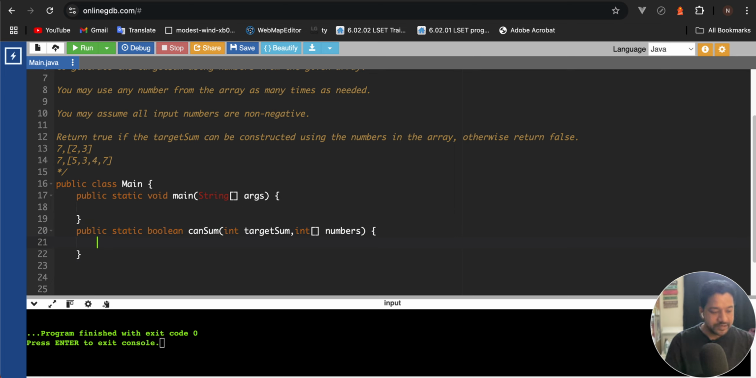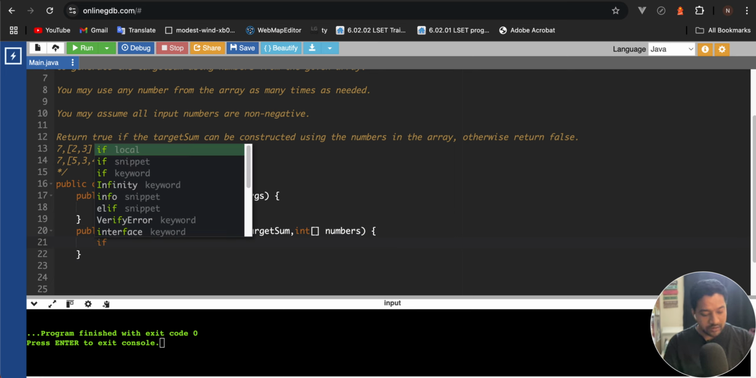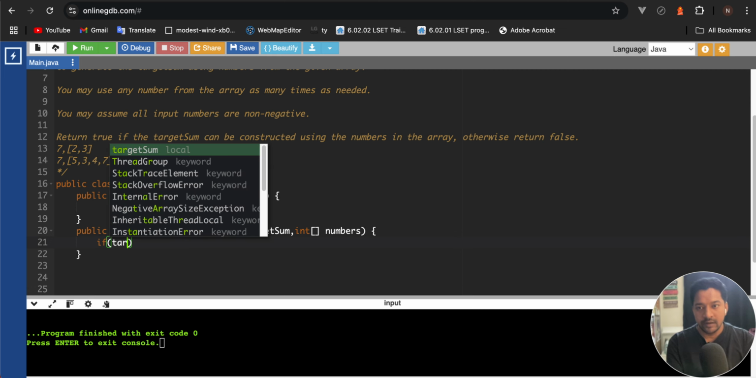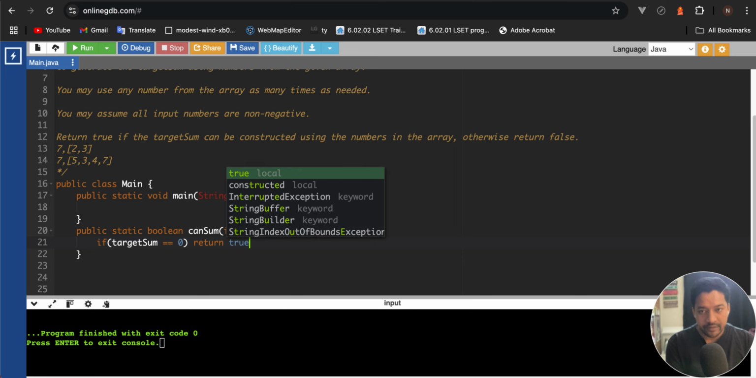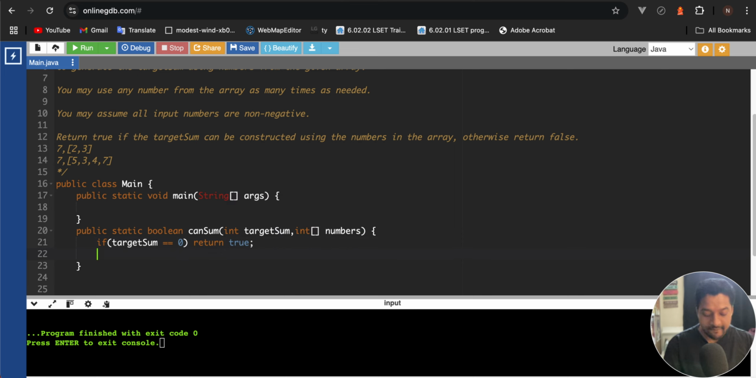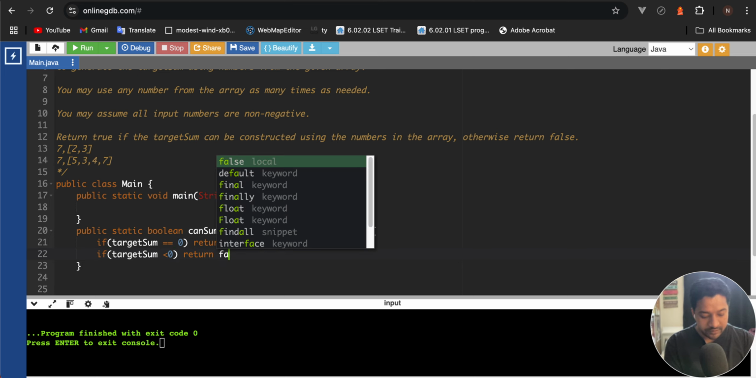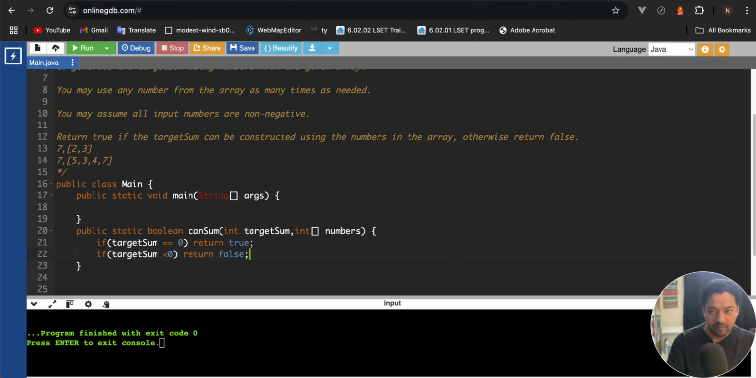So what is our base case? If target sum equals 0, in that case we'll return true. Okay, fine. If target sum is less than 0, in that case we'll return false. Fine. Now what will be the recursive approach?